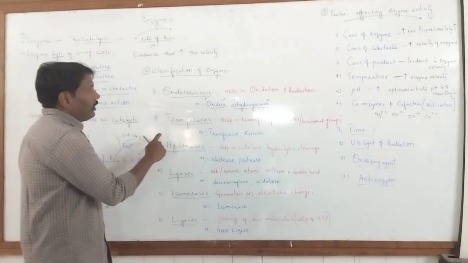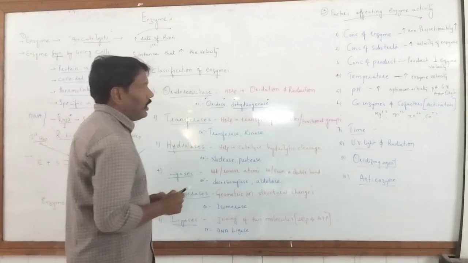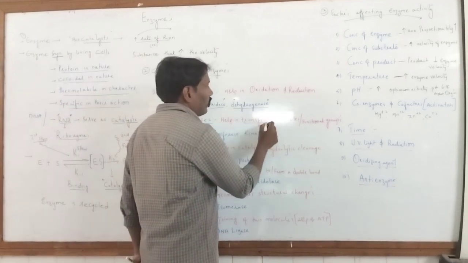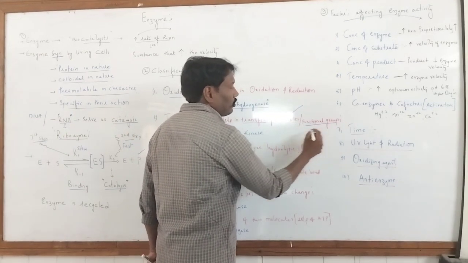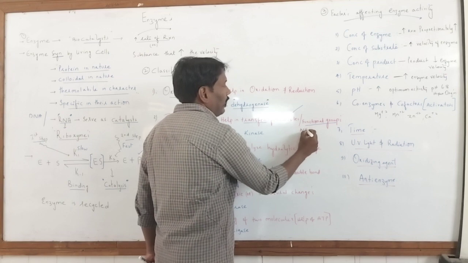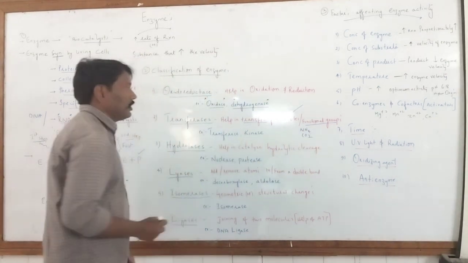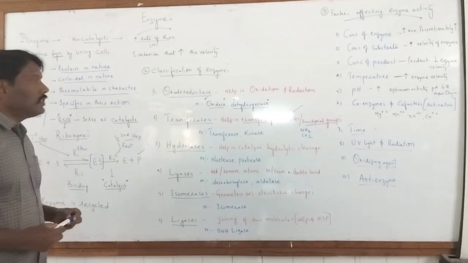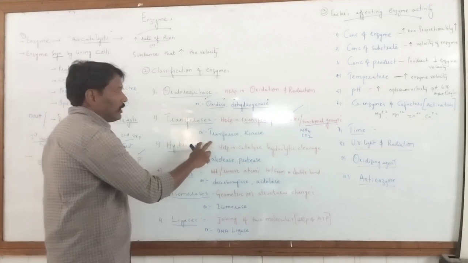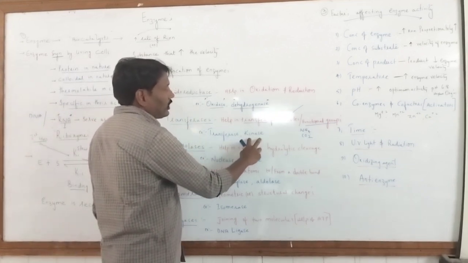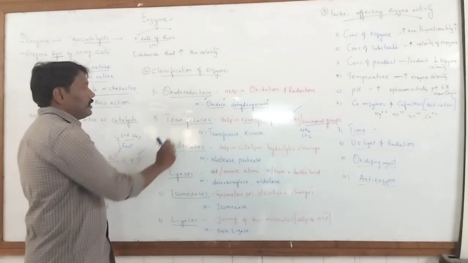Then another enzyme class we have is transferases. The name indicates transfer. Transfer of what? The transfer of molecules or transfer of functional groups. There may be removal of amine groups, there may be removal of carbon dioxide in the reaction. Such types of enzymes are placed in the class called transferases. So transaminases and kinases, these two enzymes are placed in the group we call transferases.